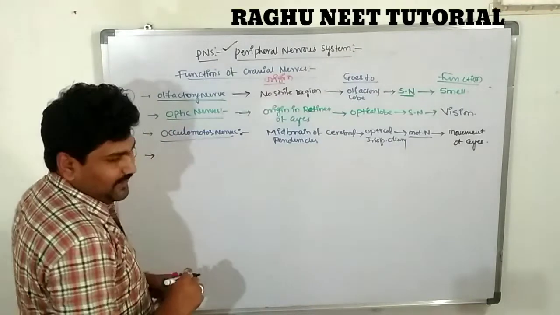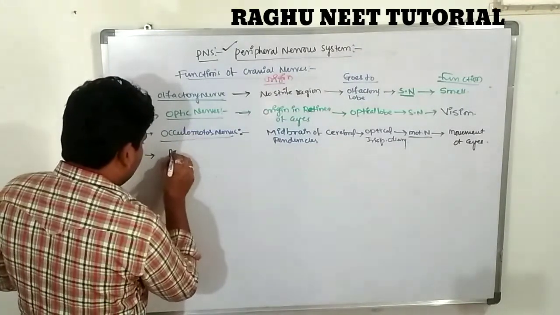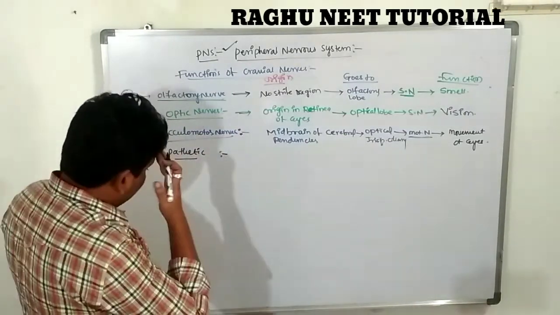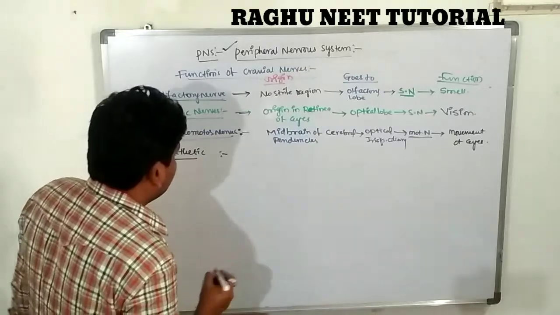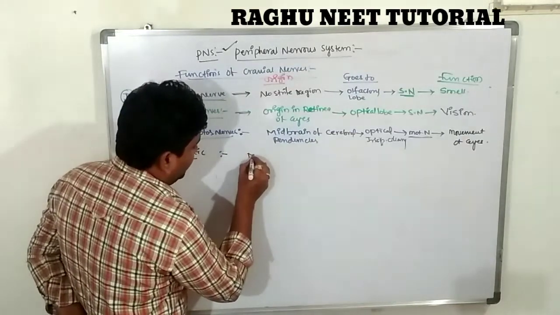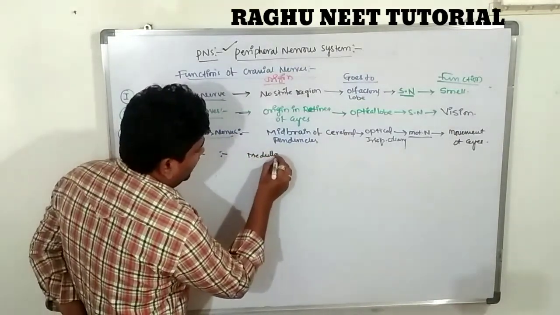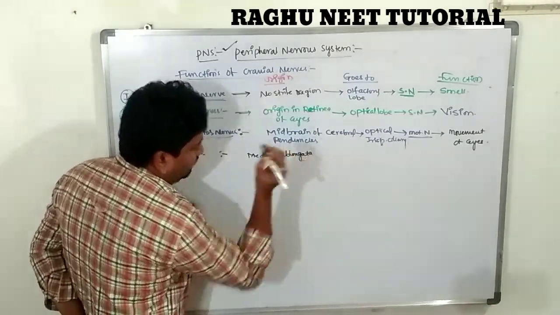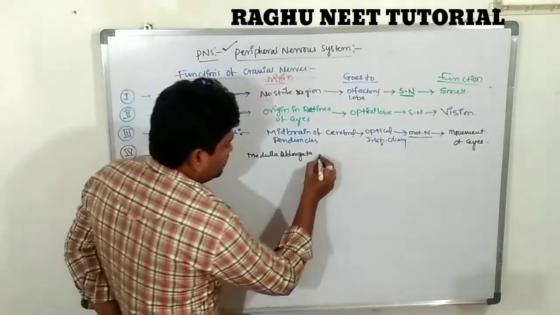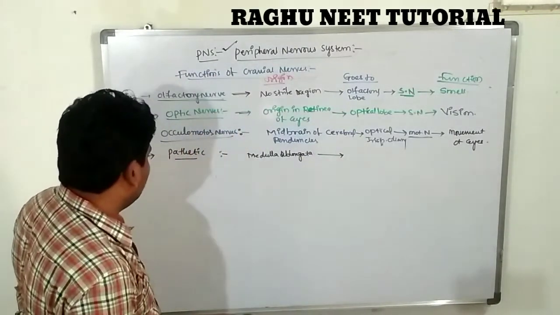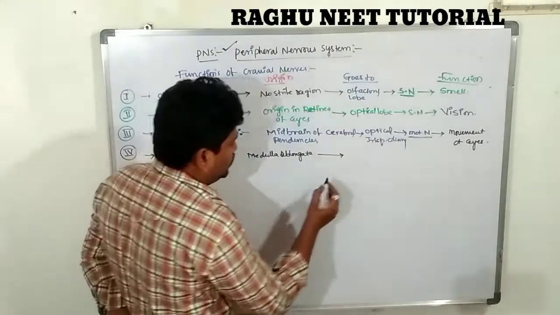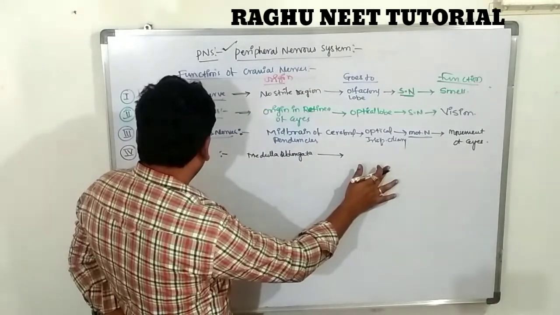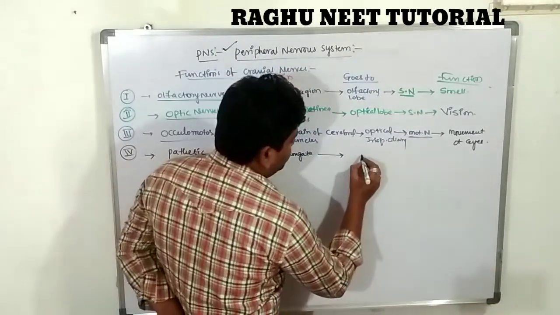The fourth one is the trochlear nerve. What is the trochlear nerve? These originate from the brain region, and go to the optic region.